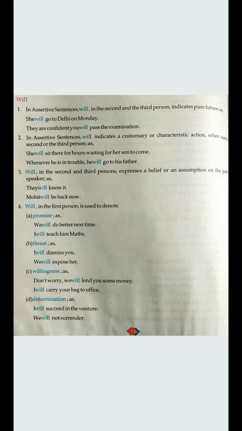Like in a threat also, when you are placing a threat to somebody, I will dismiss you, we will expose you. So these kinds of sentences have will with the first person. Willingness to do something, like I will carry your bag to office. Determination, I will succeed in the venture. So in these kinds of sentences, you can see the first person is used with will.